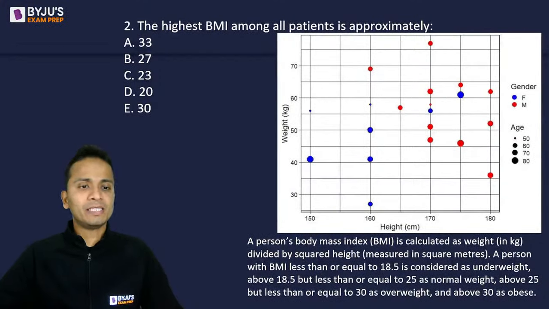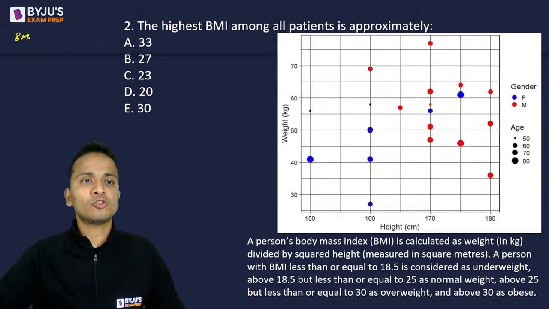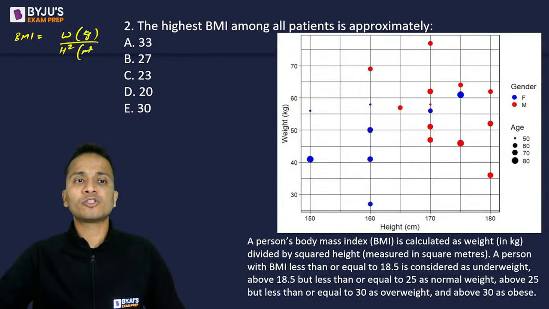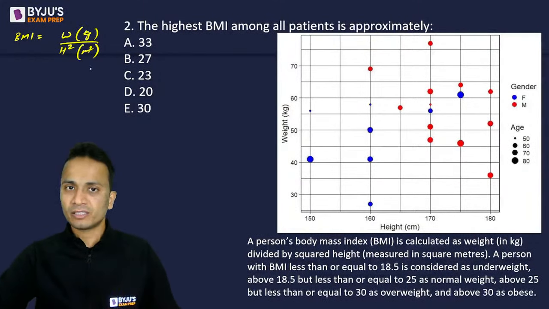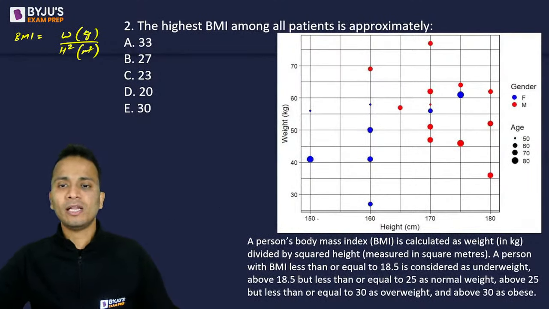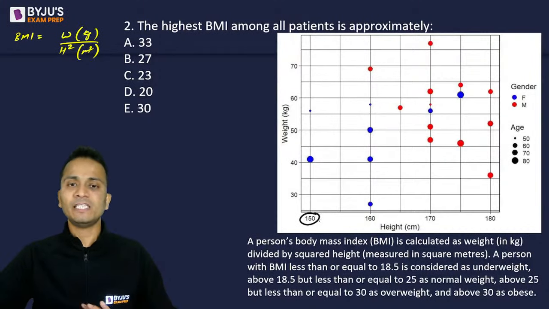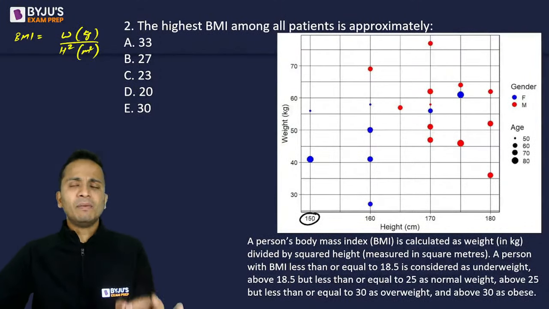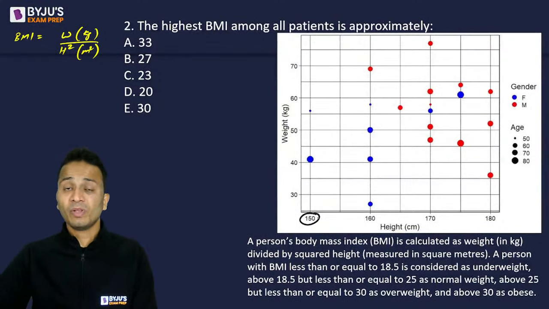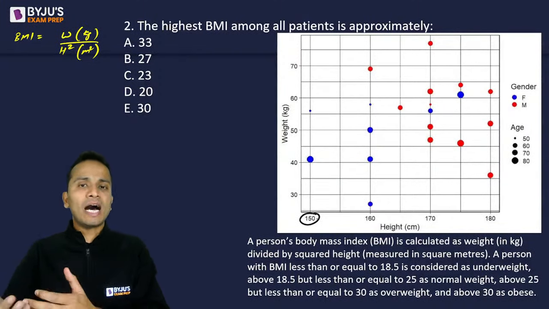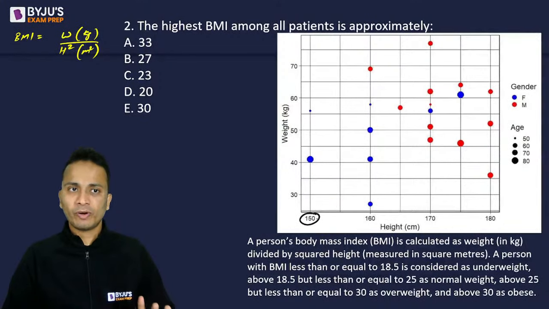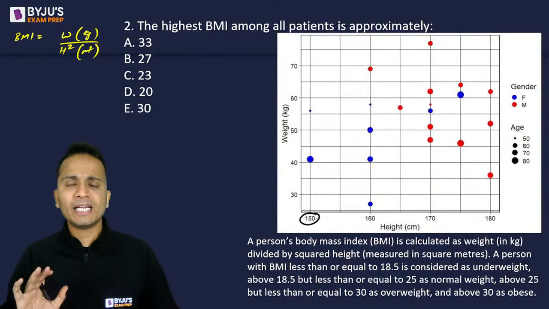So first of all, how BMI is calculated. On the left hand side, I'm writing this. BMI is calculated as weight in kgs divided by height square, and height square will be in terms of meter square. So height we'll have to consider in terms of meters, right? Okay. Now let us consider the patients whose height is 150 centimeters. Obviously, BMI will be higher if the weight is higher or the height is lesser. If weight is more and height is less, then BMI will be higher, right? Because weight is in the numerator and height is in the denominator.